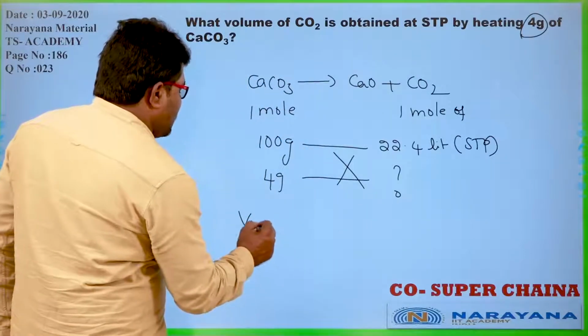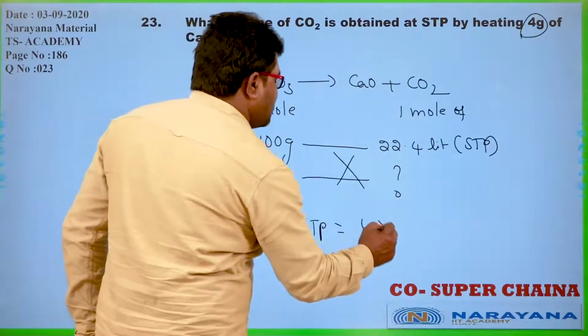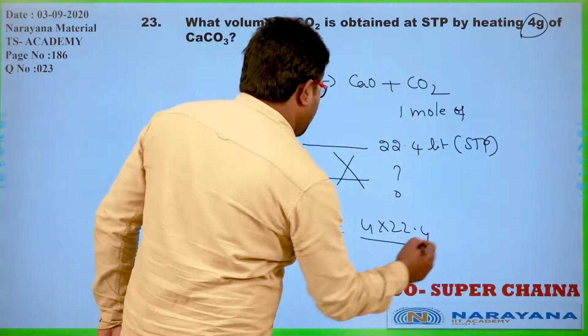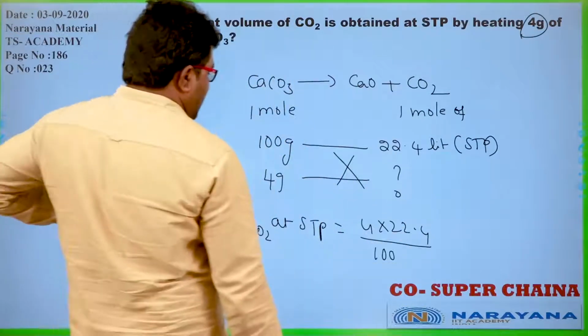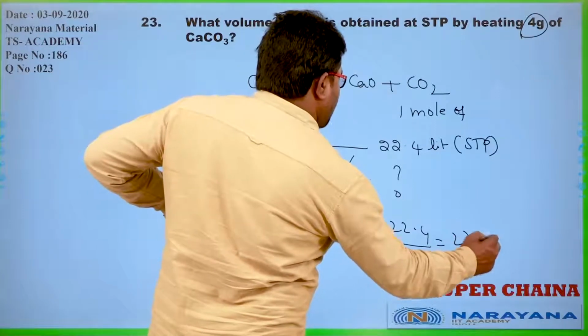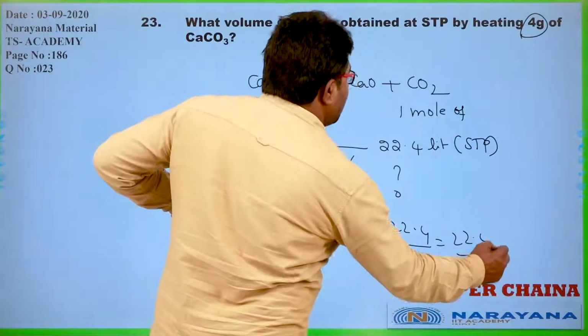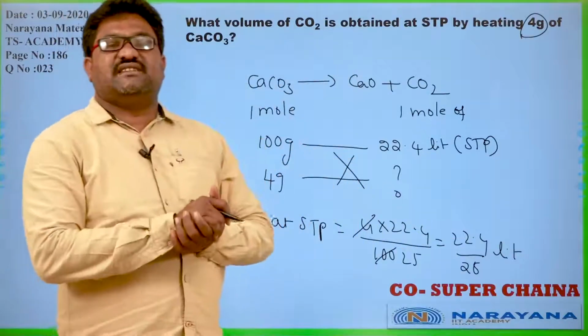Now he has heated 4 grams, so how much volume is released? The volume of CO2 released at STP is equal to 4 into 22.4 divided by 100. Okay, yes, it is 22.4 by 25 liters. Then you calculate that.